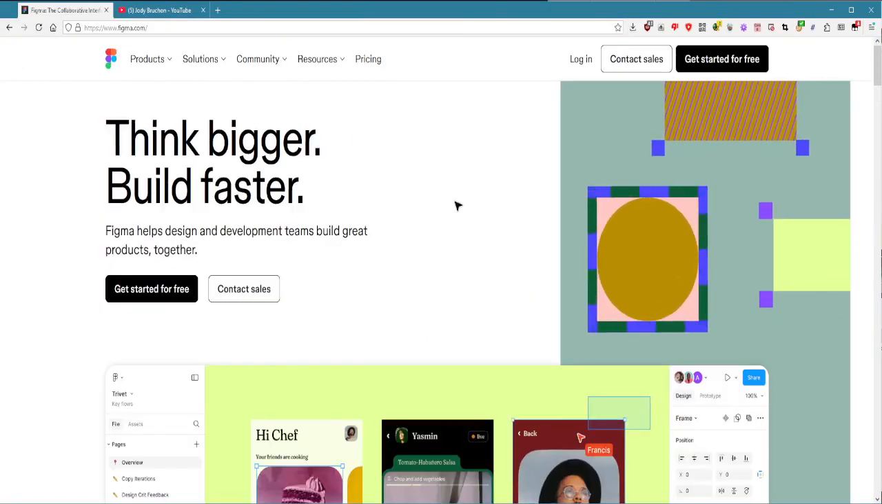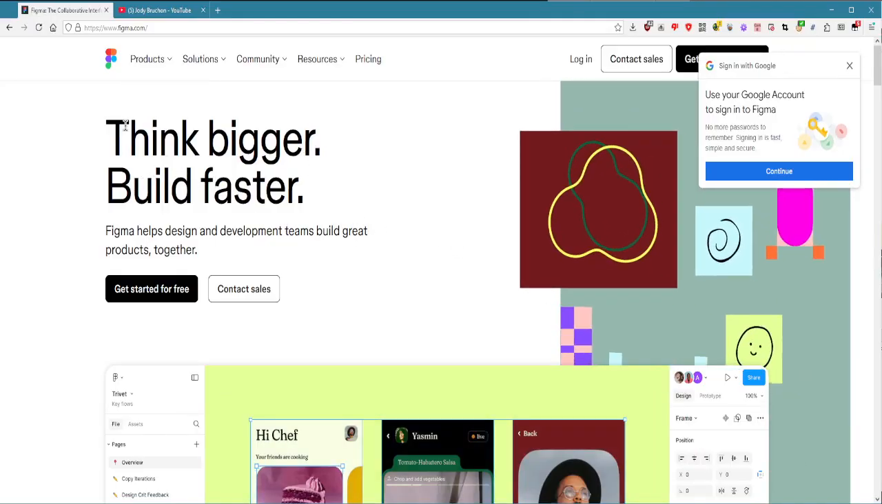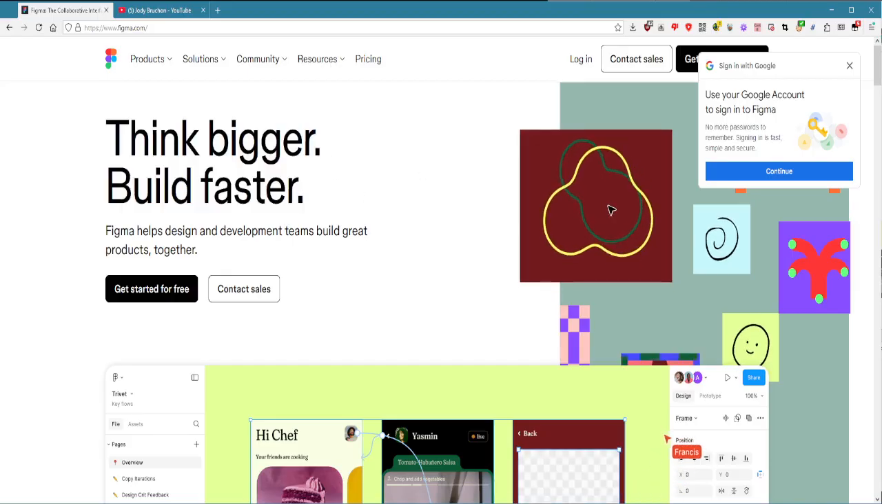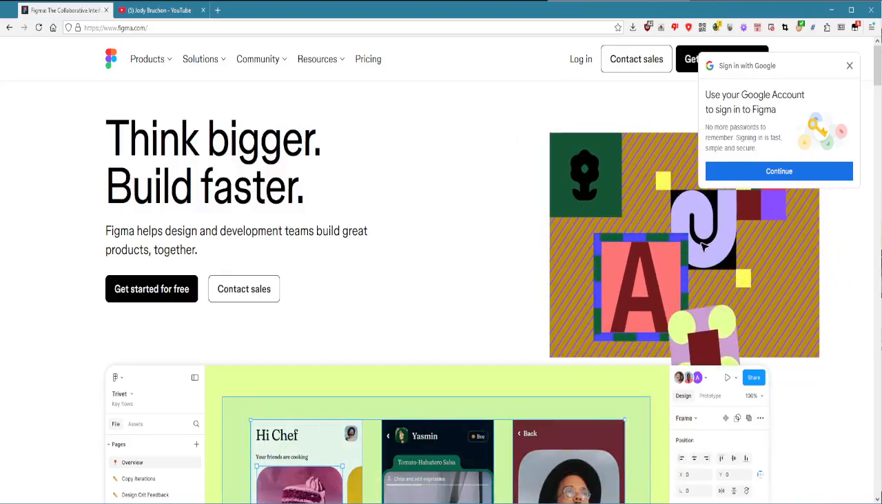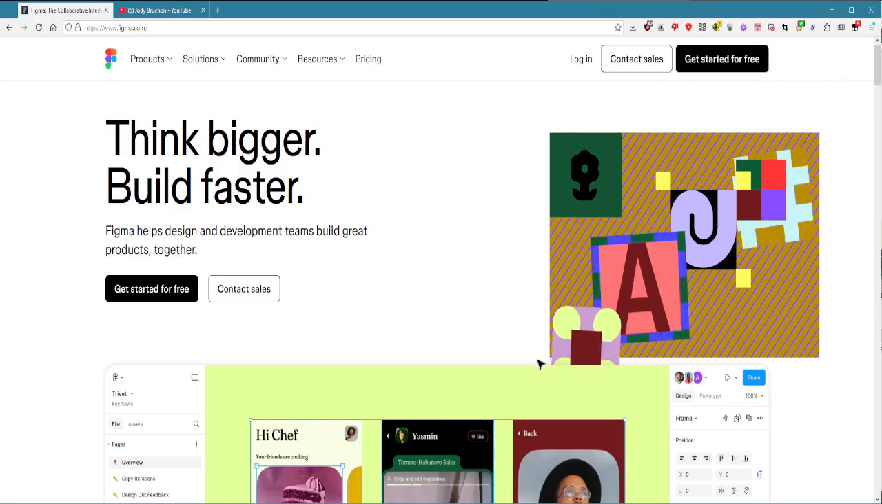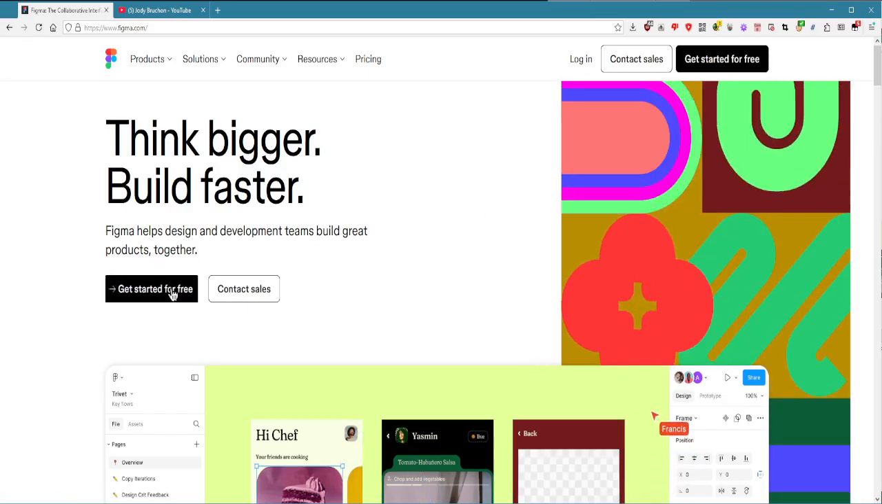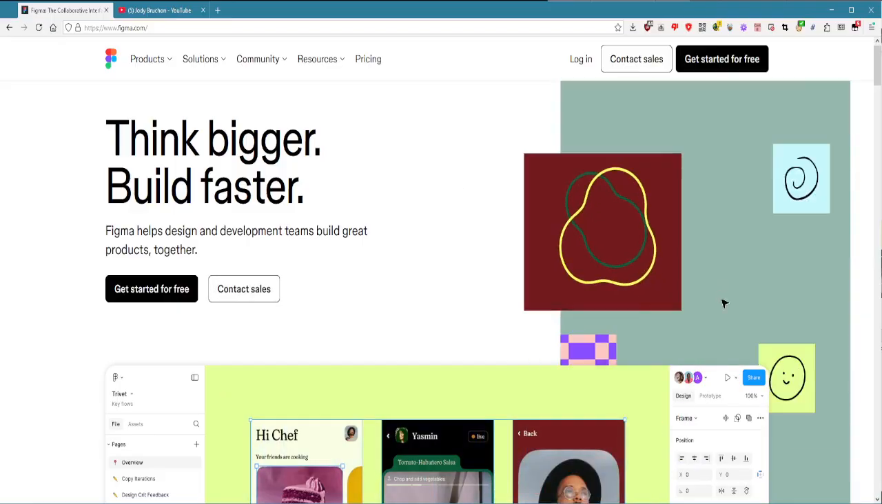What about the rest of it? Think bigger, build faster. Useless slogan. Insert useless corporate slogan here. What is that? This stuff shouldn't be here. I don't want to use my Google account to sign into Figma. Get started for free. Yeah, okay, it's cool that all this is here, but all this animation crap is annoying.